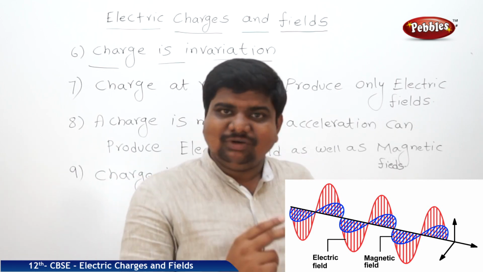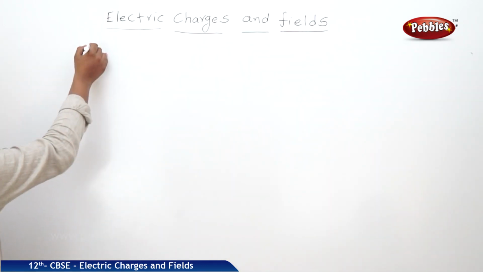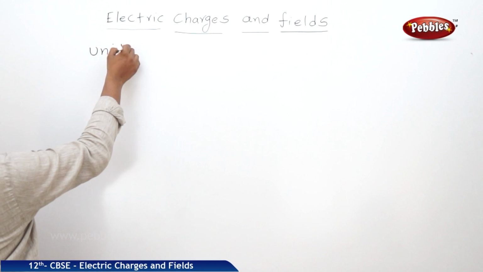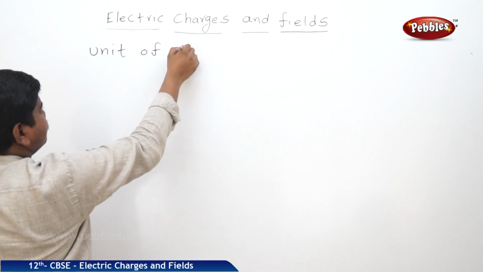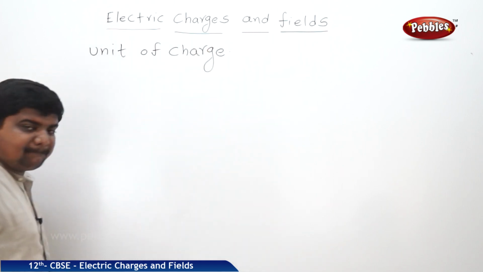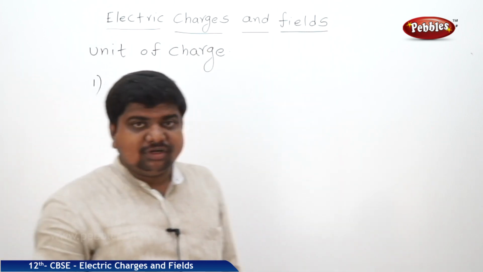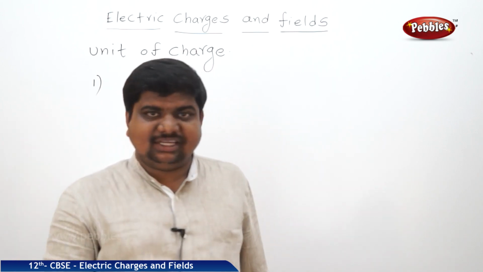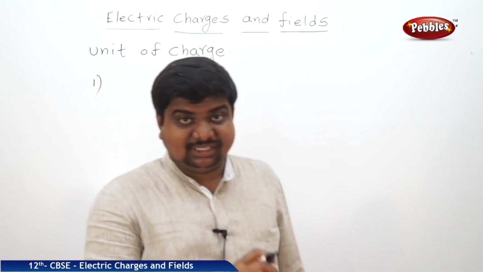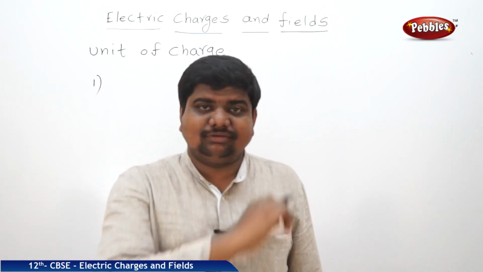What is the SI unit of charge? It is Coulomb. Now, unit of charge. Majorly, the whole world is utilizing the SI system of units for any physical quantity. The SI system of units is used worldwide to measure any physical quantity.